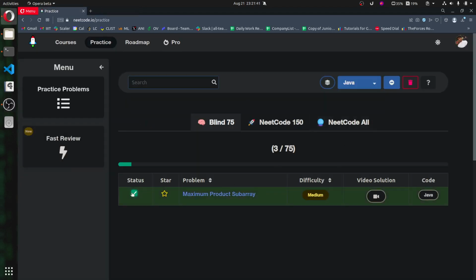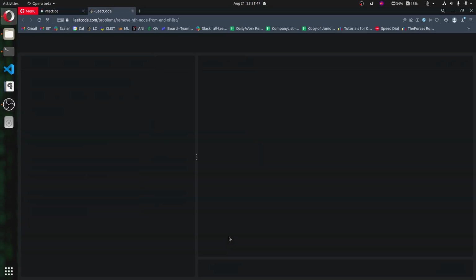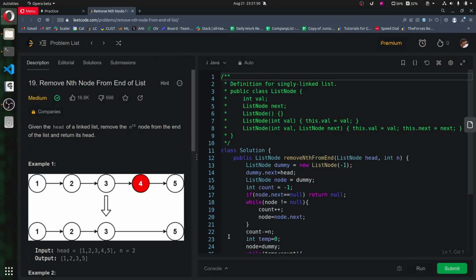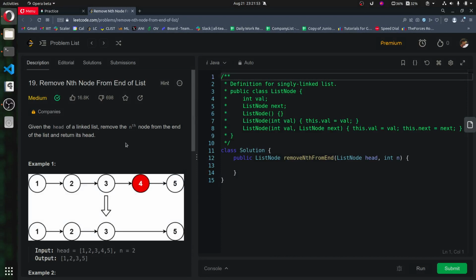So let's do some other problem. Remove Nth Node From End of List. So the problem seems interesting. Okay. So given a linked list, we need to remove the nth node from the end. So one of the approaches can be to count the number of elements, and then find the node that is nth from the last, and then simply remove that particular node. But that is too trivial. We need to think of something even better.